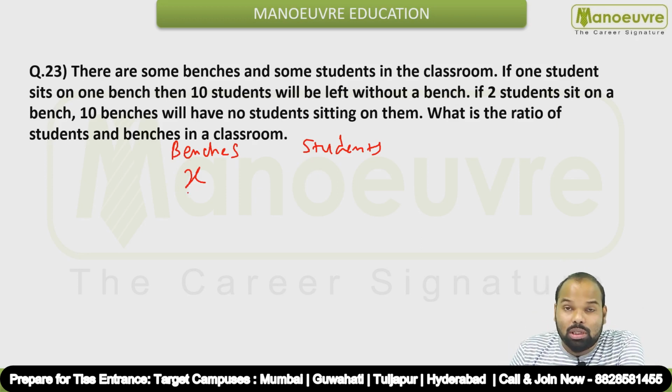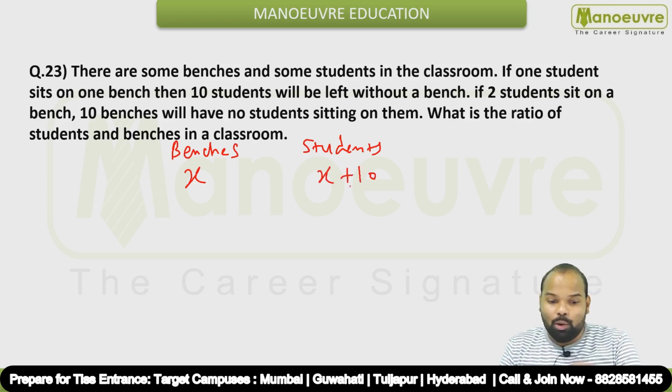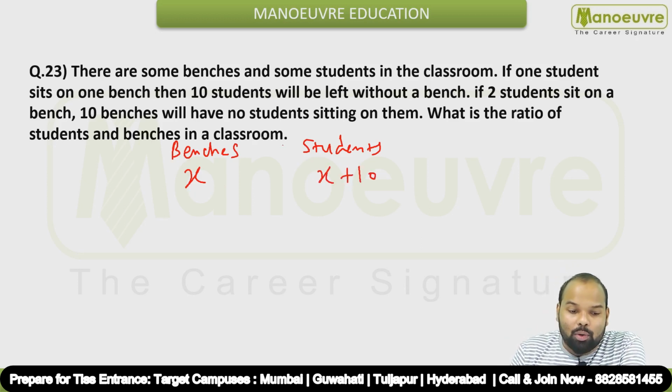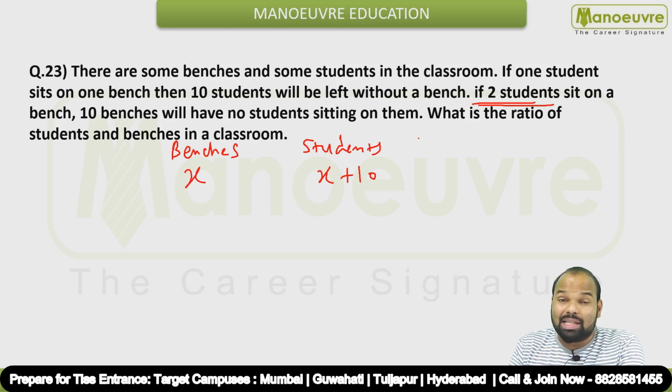So the benches are x. The students will be x plus 10, 10 students extra. Now we have to form an equation on the basis of this data. If 2 students sit on a bench, then 10 benches will have no students sitting on them. So this is the task, to form an equation is a task itself.